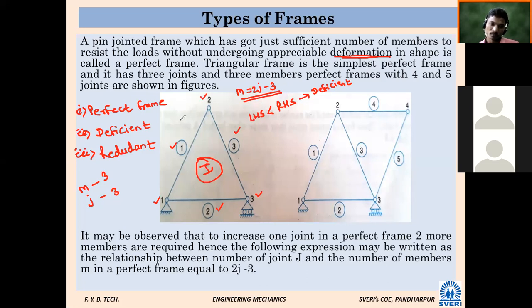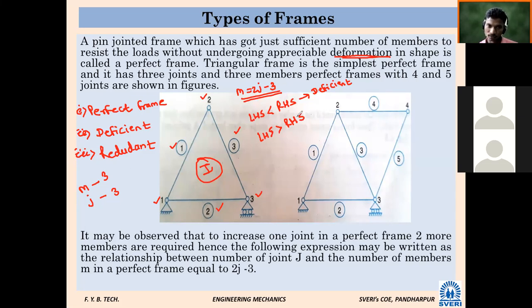Then another case, if LHS is greater than RHS, it is called a redundant frame. Means the number of members is more than the requirement.